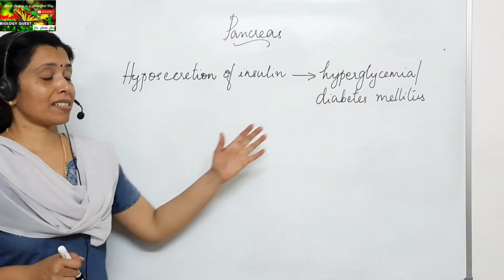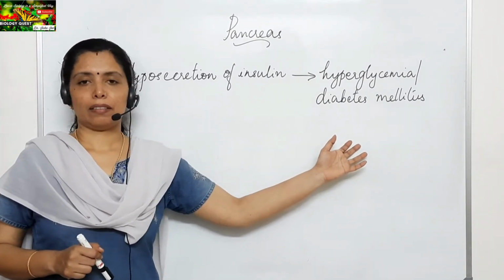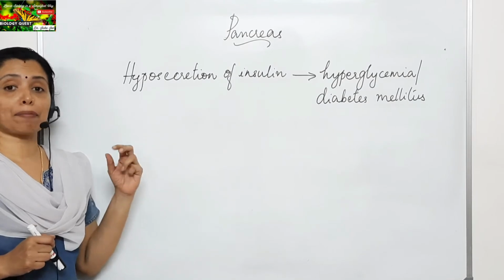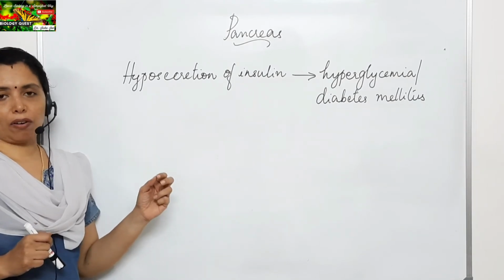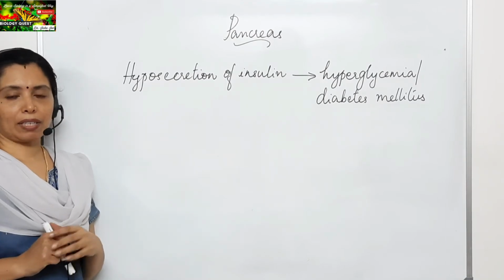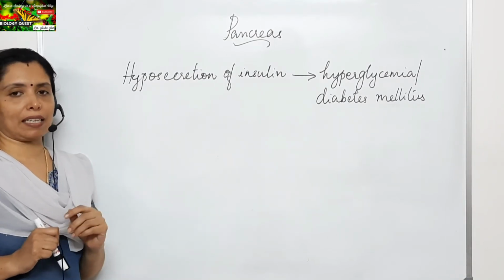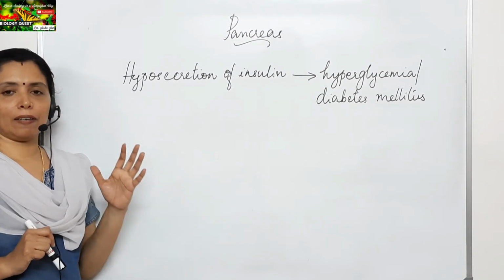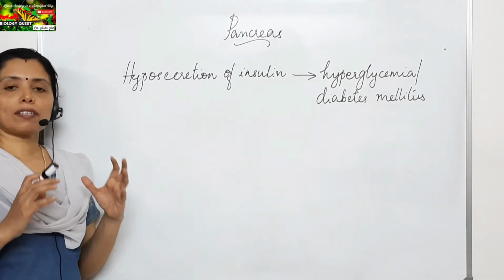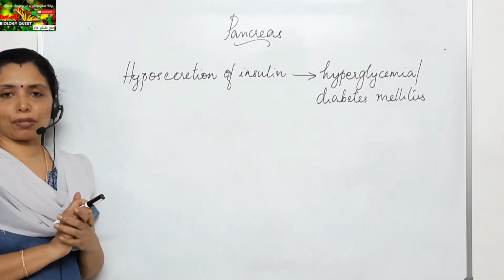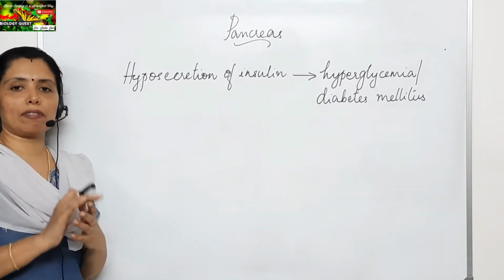Now, how is this condition treated? The usual way of treatment is to administer insulin, or to give injections of insulin. The body cannot synthesize insulin on its own, so we are providing insulin from outside.